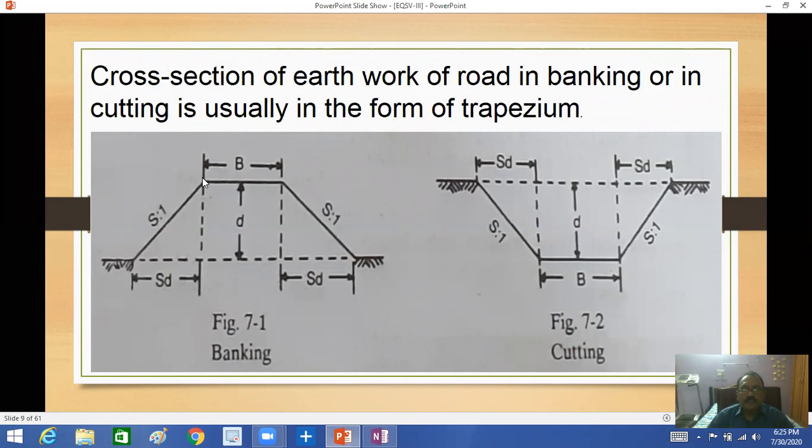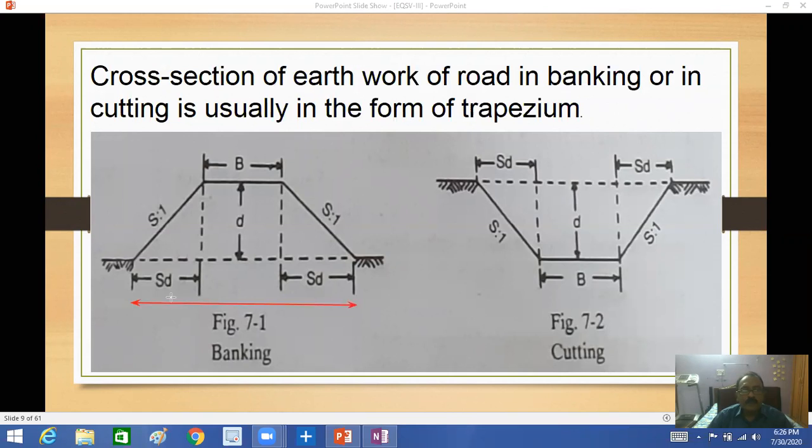This is the width of your road, B, capital B, and D is the height of banking. S to 1 is the side slope ratio, and this is SD, because whenever the slope is S to 1, this is D, this is S into D. Now tell me, what is the width from ear to ear?